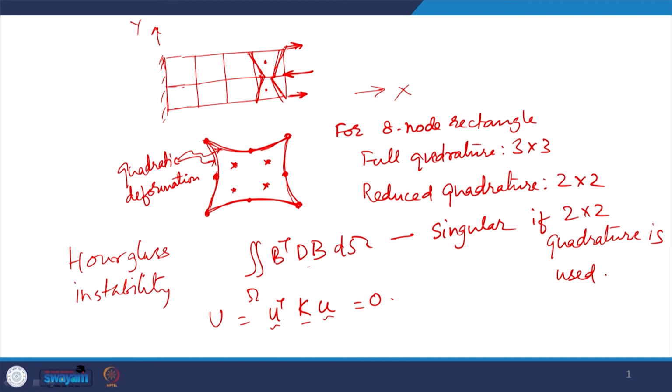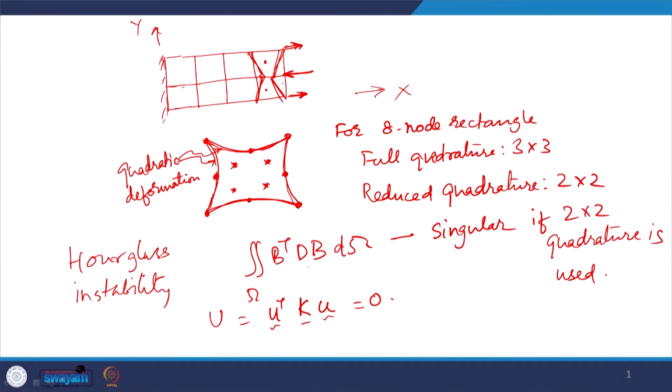So, if the deformation pattern is such that hourglass instability is triggered, it will not cause a problem in any arbitrary load or deformation case, but if the deformation mode is close to or closely resembles this hourglass figure, then we are looking at a potential problem, and this has to be guarded against. One has to be aware of these situations, otherwise the results could be difficult to interpret, to say the least.